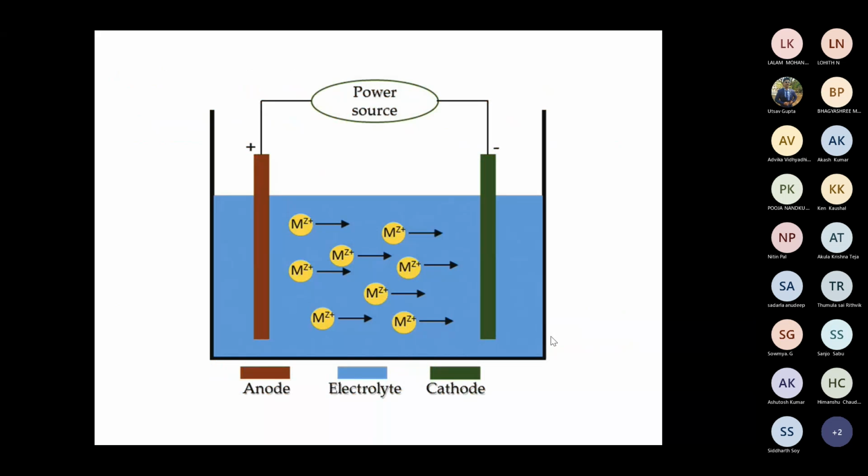This is just one example schematic. You can see the cathode, the anode, and the electrolyte. What will happen is that you will get a deposition on top of the cathode when the circuit completes, and this circuit completes through the flow of ions in the electrolyte. That's why this is not under physical vapor deposition, chemical vapor deposition or solution based chemistry. It's electrochemical, a separate category, called electrochemical deposition.